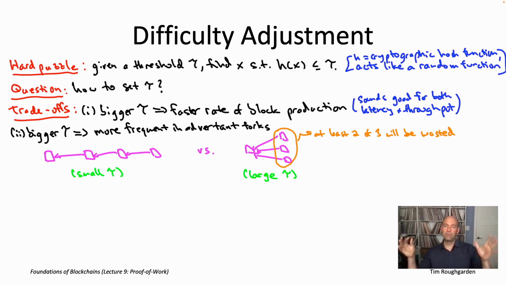that the typical length in time between two consecutive puzzle solutions, that is the typical length of a round, is pretty big, like let's say at least 10x or even 100x as big as the maximum message delay delta, then in fact, you will see this picture on the right once in a while, but it's only going to be very infrequent. So most of the time you look like the picture on the left, and so you really are getting the latency and throughput that you were expecting, with almost all of the blocks winding up on the longest chain.